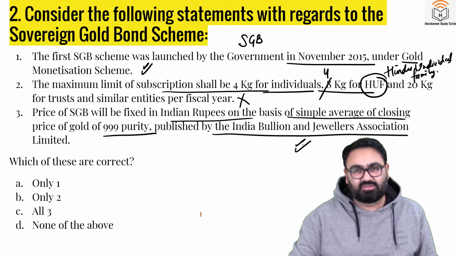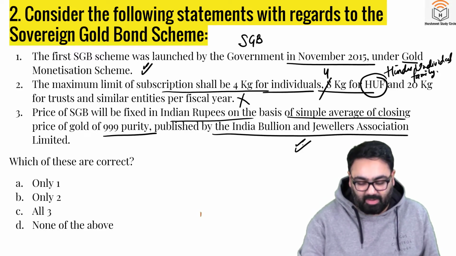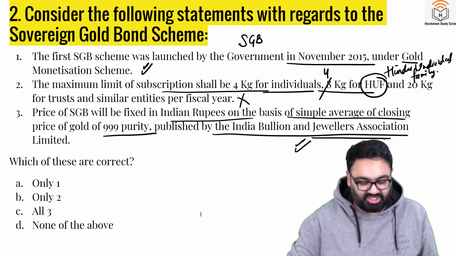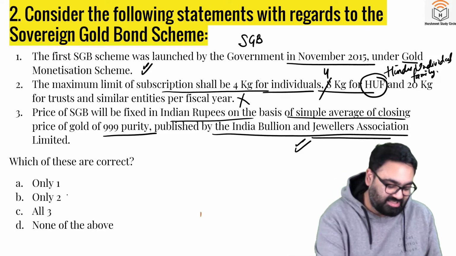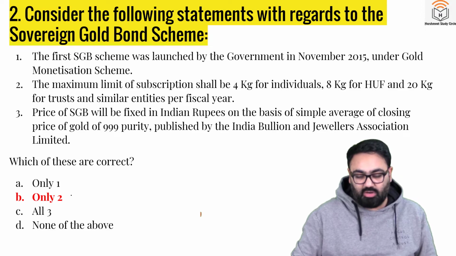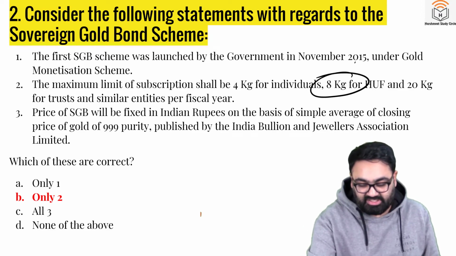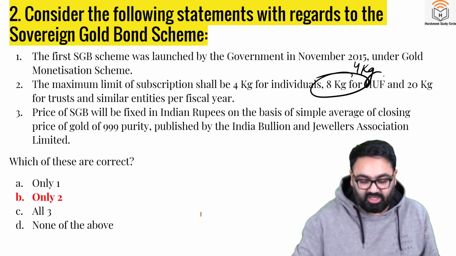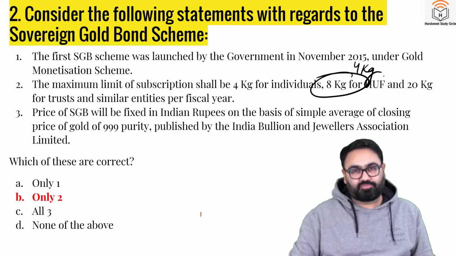The price is fixed on the basis of the average price published by Indian Bullion and Jewellers Association Limited. The answer thus is B. 1 and 3 in this case are correct. The second statement would be wrong because of this 8 kg limit. It has to be 4 kg for Hindu Undivided Family as well.